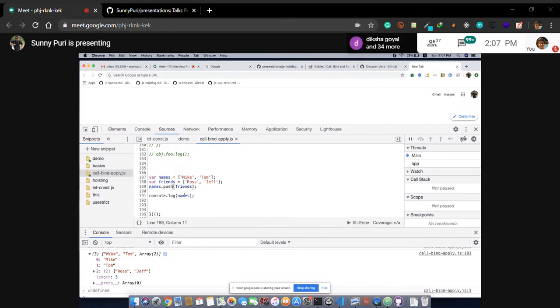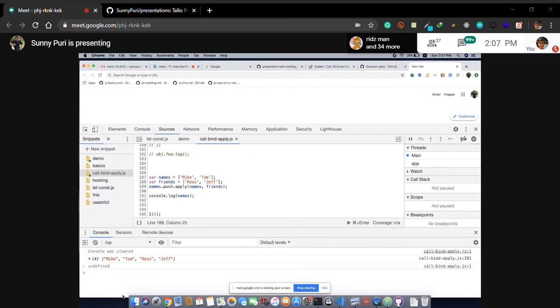So if I want this to add like Mike, Tom, Ross, Jeff, what will we do? We will add apply. Then what can we pass? We can write and pass names and friends. Let's see. Now many people will ask why names in place of this. You guys got this apply? Why did I use apply? Because this is an array and I want to break it down.